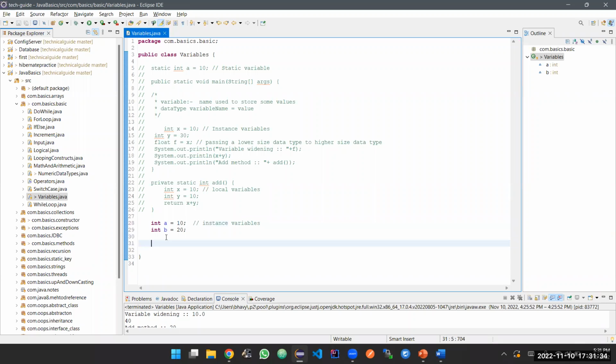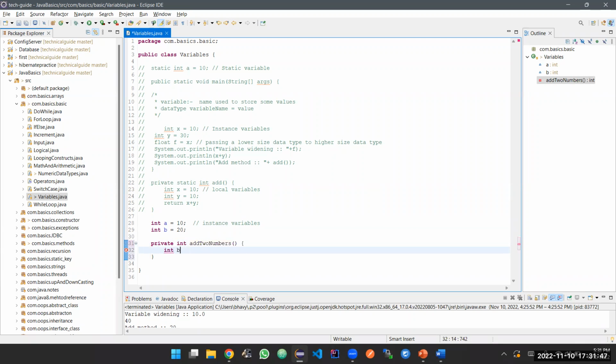And let's say I write a method, add two numbers. Now int c equal to 10 and int d equal to 20. Return c plus d.